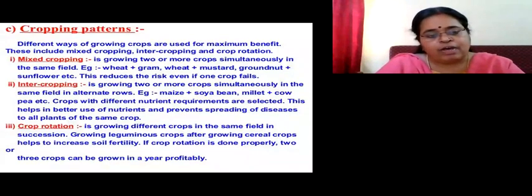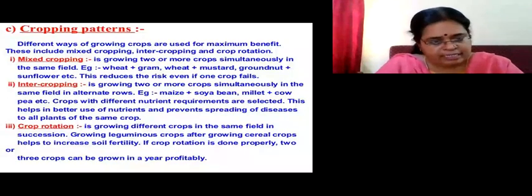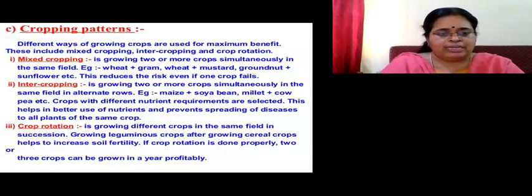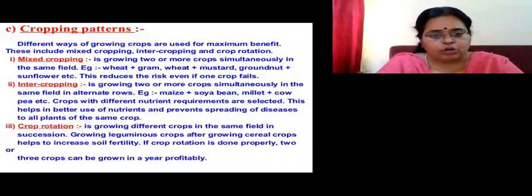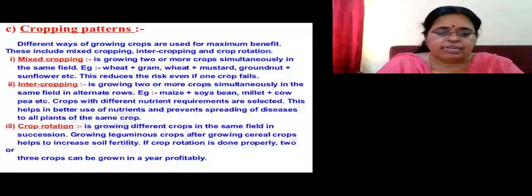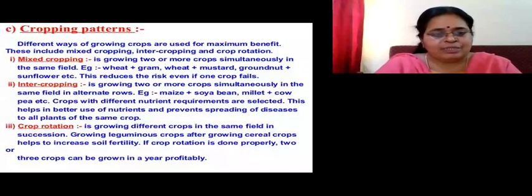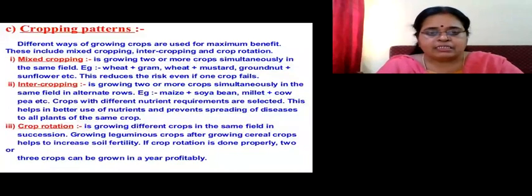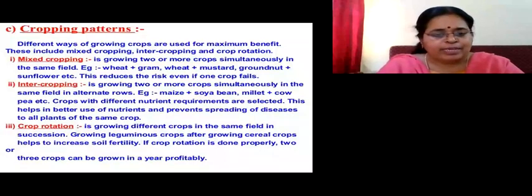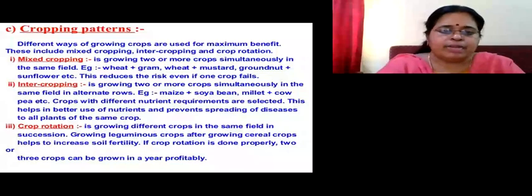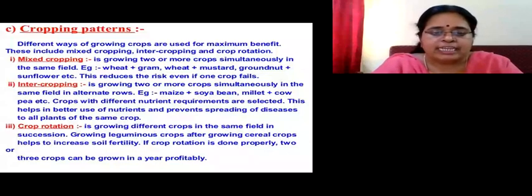So they alternate. The farmer does not grow all the crops together like the other two patterns. Suppose one year he has grown rice. Next year, he will grow a leguminous crop. Then again next year when he grows rice, he will find that the soil's fertility is retained and the soil is becoming more and more fertile, so his production of rice also increases. 3 crops also can be grown in a year profitably, season wise. Suppose in one season he is growing rice, in another season a leguminous crop, and in the third season some groundnut or something. In this way it will be done in a nice pattern, without creating any damage to the crops.